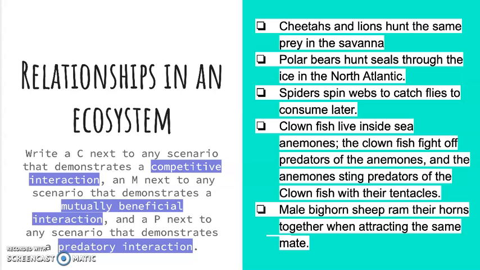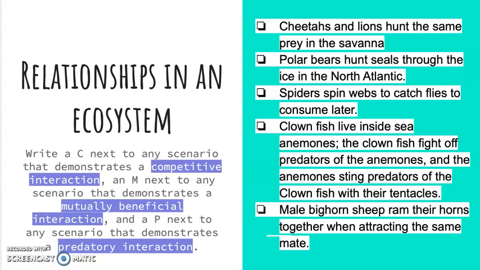So, relationships in an ecosystem. You can either write this on a piece of paper or you can just say it out loud. What you're going to do is write a C next to the scenario that demonstrates a competitive interaction, an M next to the scenario that demonstrates a mutually beneficial interaction, and a P next to any scenario that demonstrates a predatory interaction. So, cheetahs and lions hunt the same prey in the savannah.